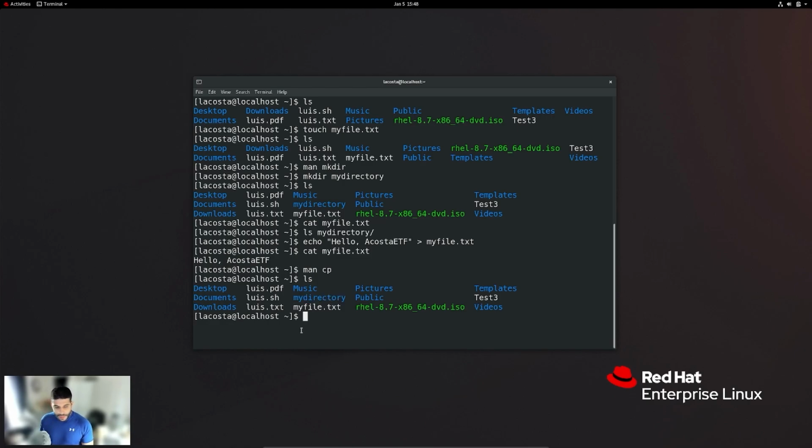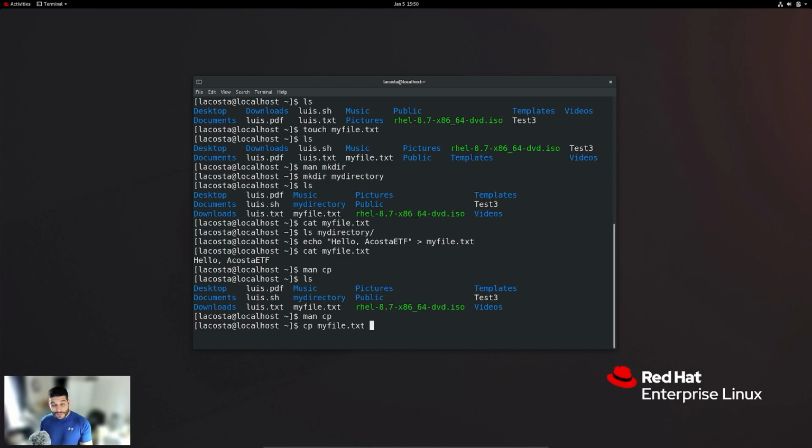So now, what if I wanted to work with specifically a file first? Let's work with the myfile.txt. What if I wanted to make a copy of that? Now, in order for this command to work properly, you have to give this command the options and the arguments that it needs. So as an example, if we want to copy the myfile.txt, we start off with the command itself, which is cp for copy, any options that we need. So in our particular case, we don't need any options. We can just use the command as is. And then the first argument is, what is the file that we want to copy, which is myfile.txt.